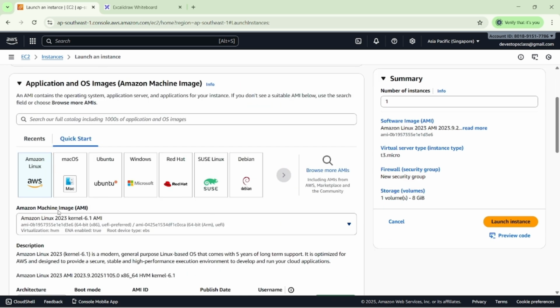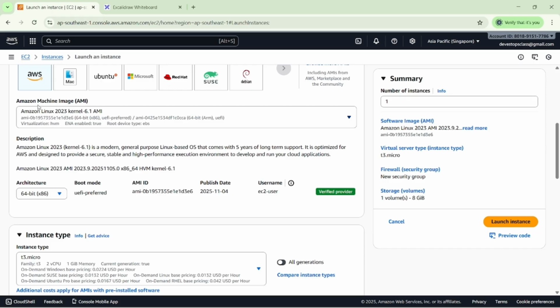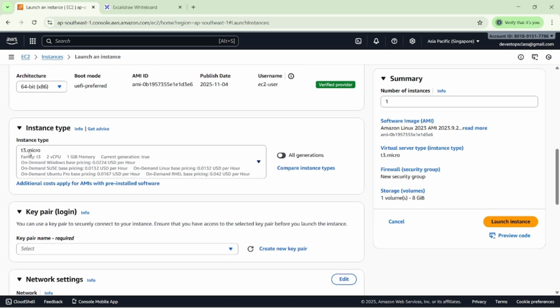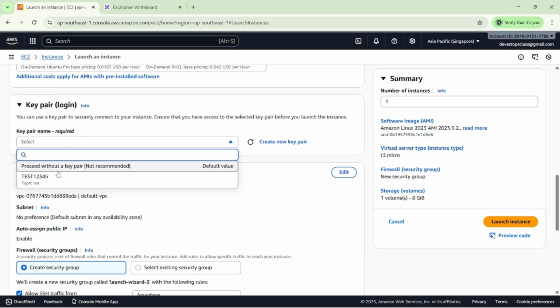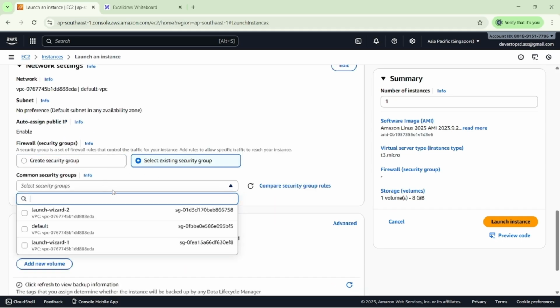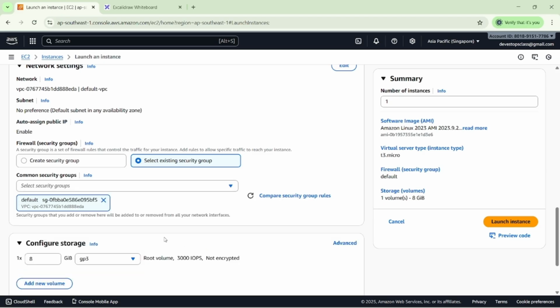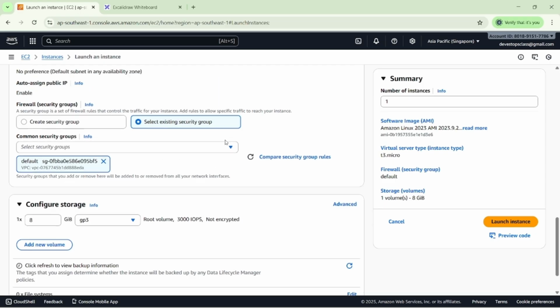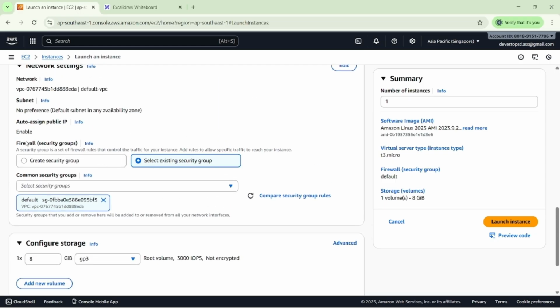Then I'm selecting Amazon Linux here. You can see the AMI, which we already know. Then I'm selecting T3 micro. Then I'm selecting my existing key pair here. Then I'm changing the security group here, selecting the security group as the default VPC. Make sure while creating both of these two instances, we select the same firewall settings here.